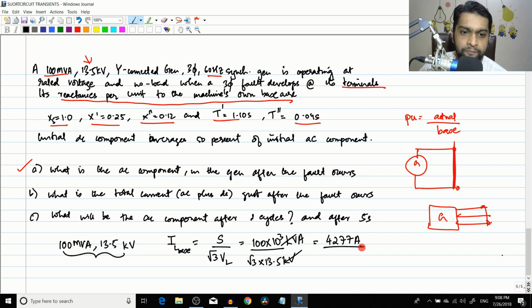Now in Chapman, there is a small printing error. They have given in the question 13.5, and here they have calculated it for 13.8 and found out different current values. So what you can do is correct this value to 13.8 kV. You can write this question itself as 13.8 kV and proceed with the solution. But what I did was I took the 13.5 kV itself and proceeded with the solution. So this is the IL base value.